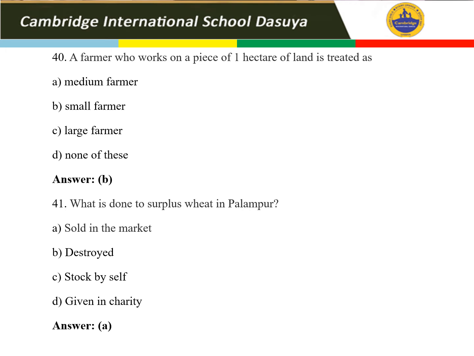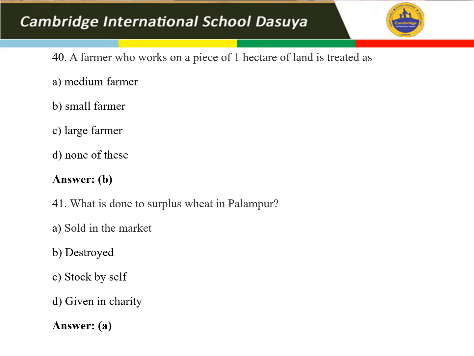Here comes your 40th question. The 40th question is: a farmer who works on a piece of 1 hectare of land is treated as a medium farmer, small farmer, large farmer, or none of these. Your right answer is small farmer. We have done three types of farmers.